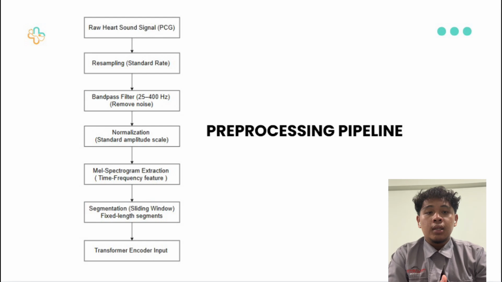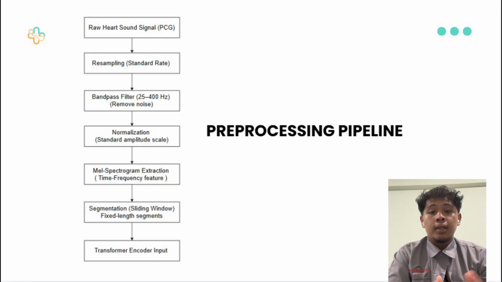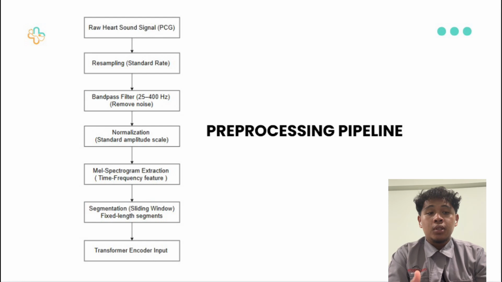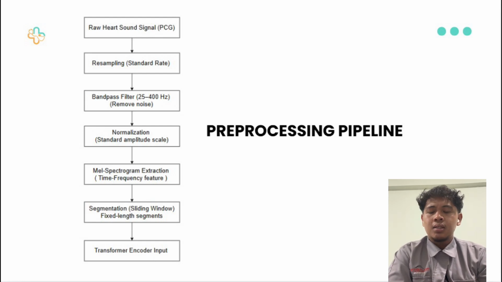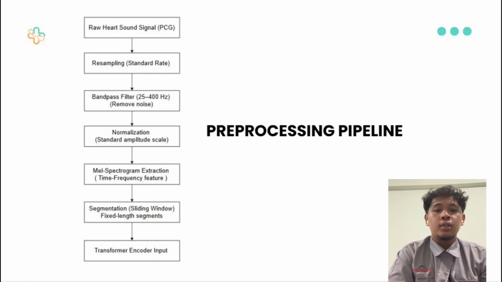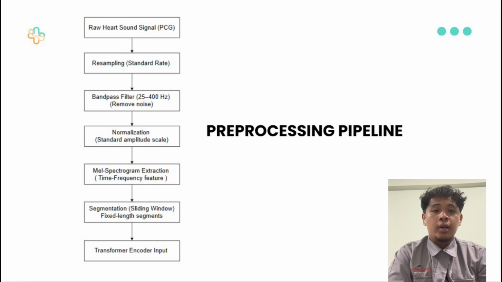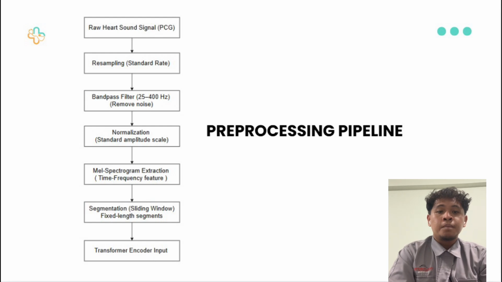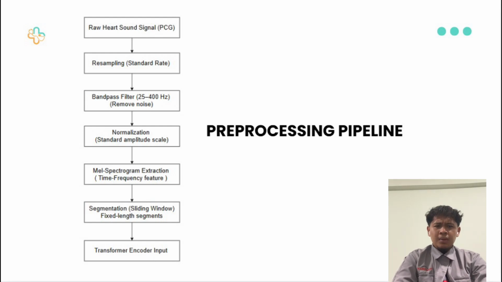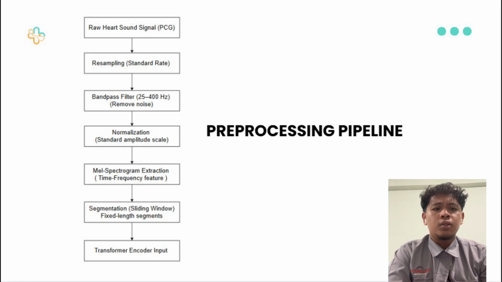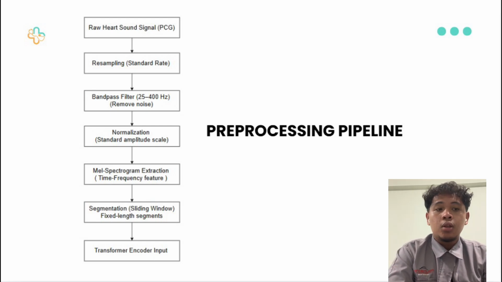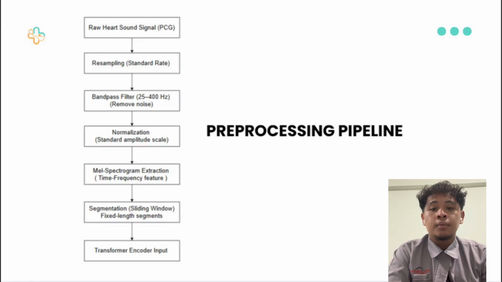After that, the signal is normalized to maintain consistent amplitude scaling. The signal is then converted into a MEL spectrogram, which represents time-frequency information. Finally, the data is segmented using a sliding window approach before being fed into the transformer model.